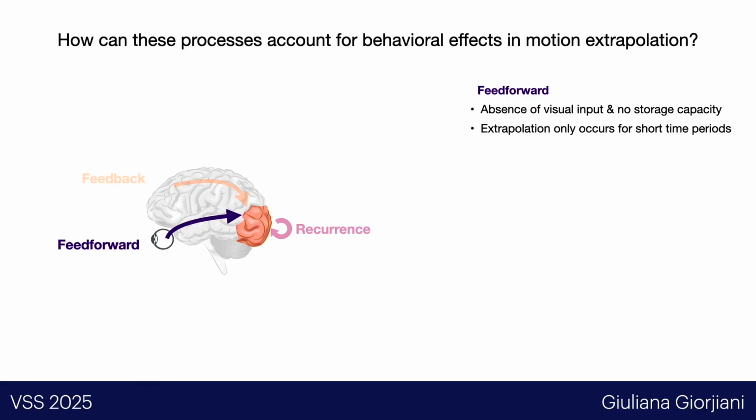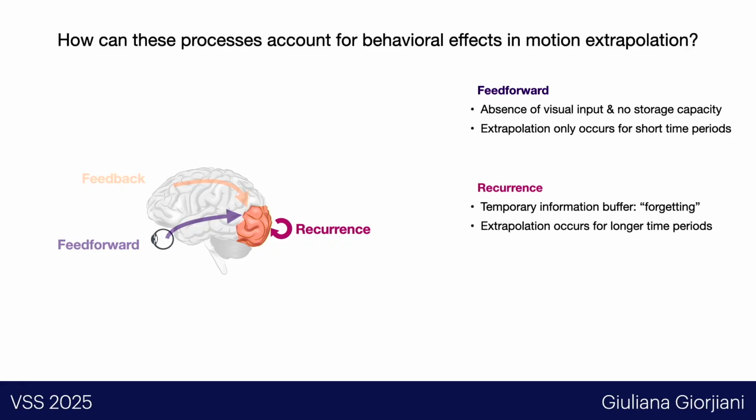One possibility is that without incoming sensory signal and no storage capacity, feed-forward mechanisms can only account for a small or very brief period of extrapolation. Recurrent mechanisms, on the other hand, could work as a buffer, storing information from the past trajectory and allowing the system to extrapolate from it. So we would expect that this recurrency supports longer-range motion extrapolation. However, it's still restricted by its own limited storage capacity. In other words, these dynamic regularities from previous visual input may be forgotten over time, leading to the decay in precision.